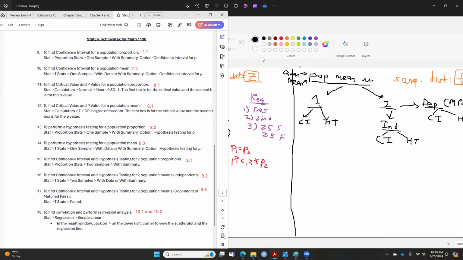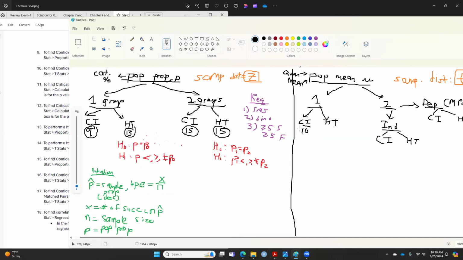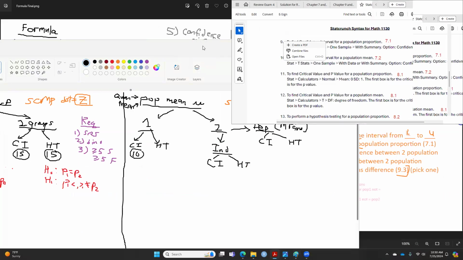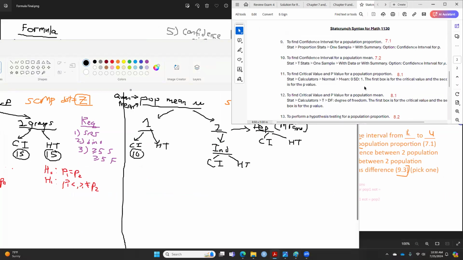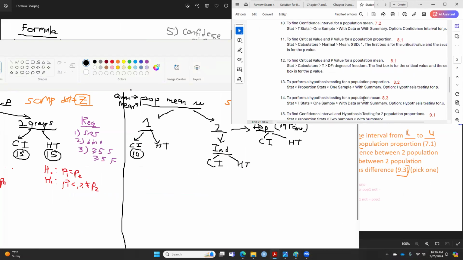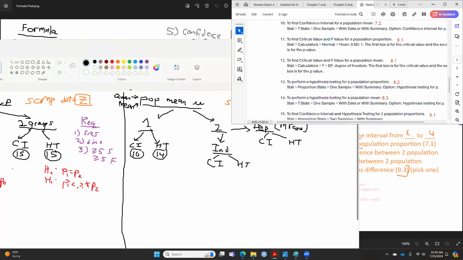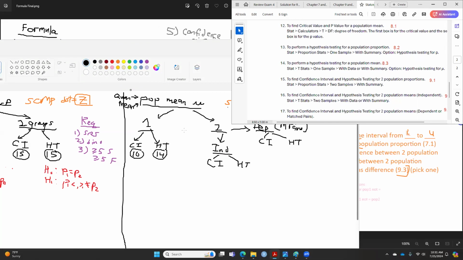So if you have one population, to find a confidence interval for one population proportion or a population mean, you are doing number 10. Okay. Let me do the other side so I can get some room over here. Then for hypothesis testing for a population mean, that's number 14. Okay. For the two population means that are independent, that will be number 16.